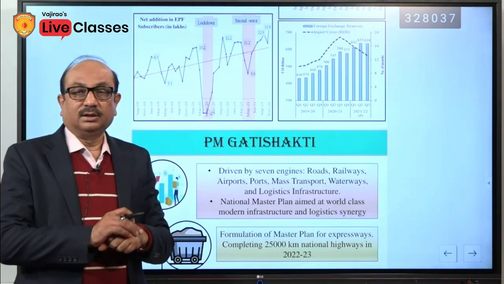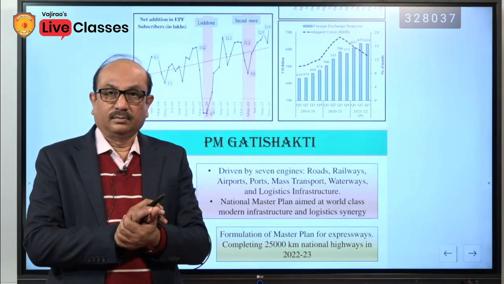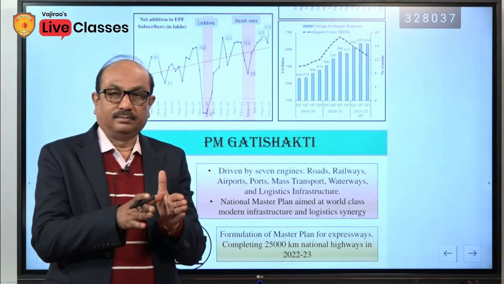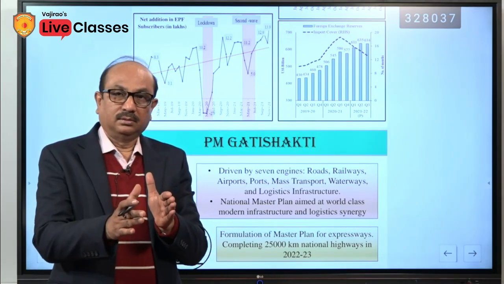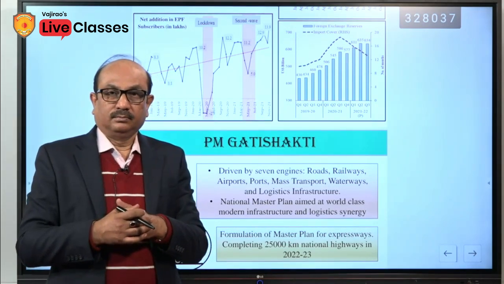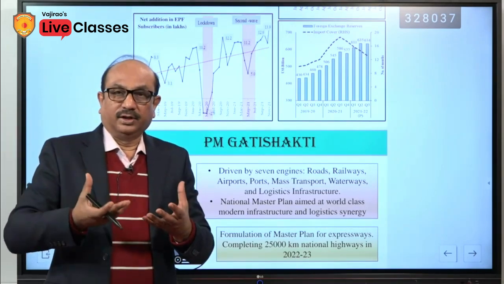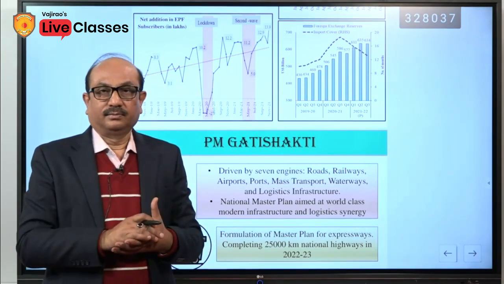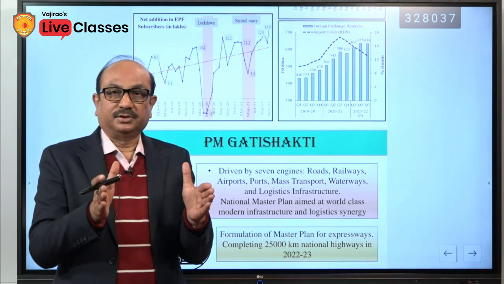Try to make the comparison. Import cover means whatever the amount of foreign currency we have, how much is sufficient to make payment of our import. If import payment is high and the availability of foreign currency is less, it is a challenge. Wider the gap, bigger the challenge.